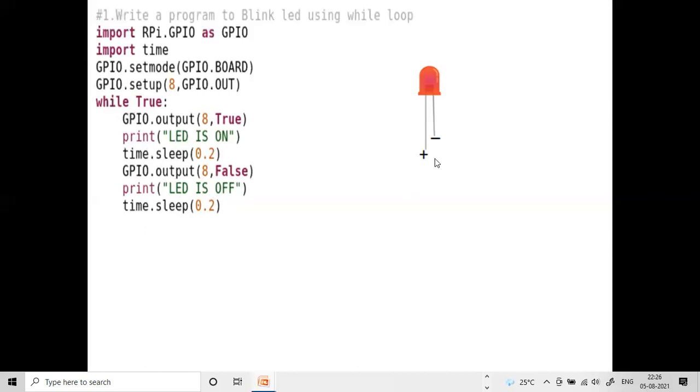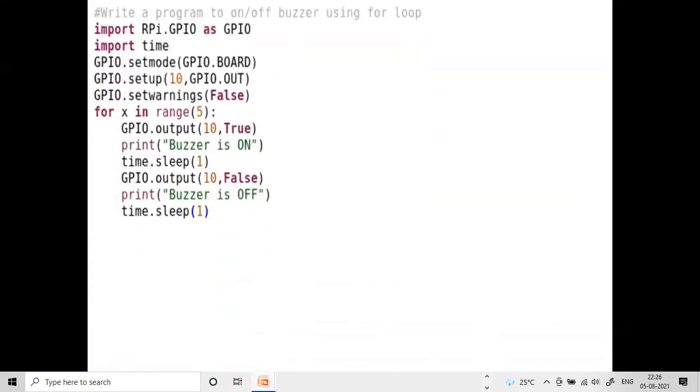This is about the blinking of an LED using a while loop. Next, we are going to see the buzzer also. Both the programs are the same, and the terminal names are also the same here. The two terminals, this buzzer. The difference is that in the previous program the LED is on, but here the buzzer will give some sound. That's it. Everything is the same.